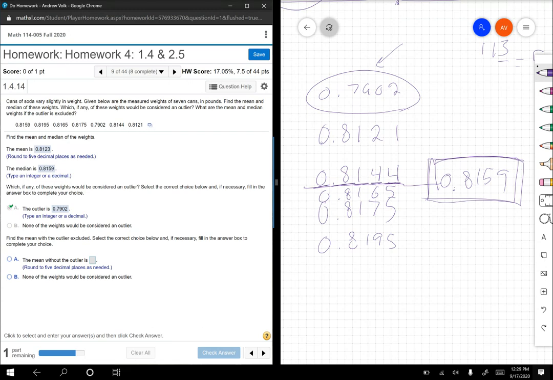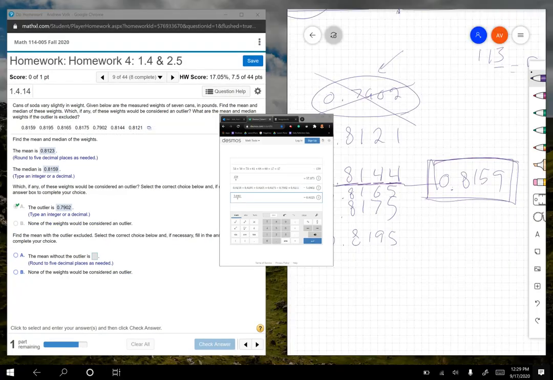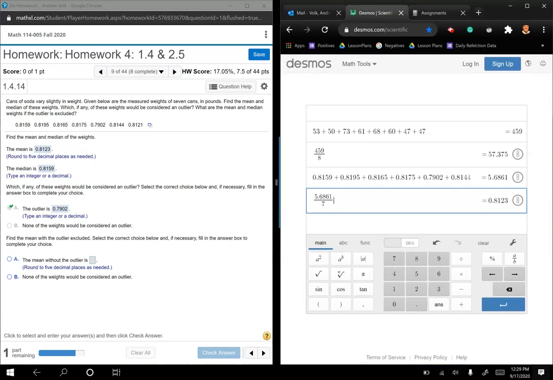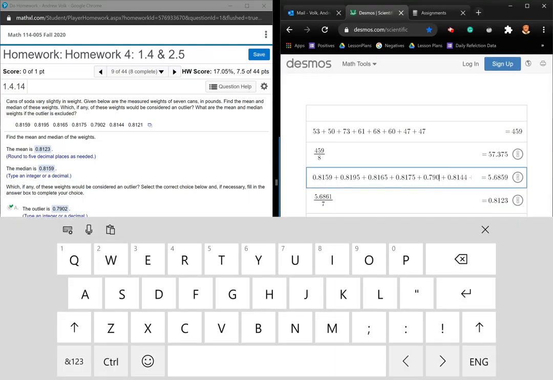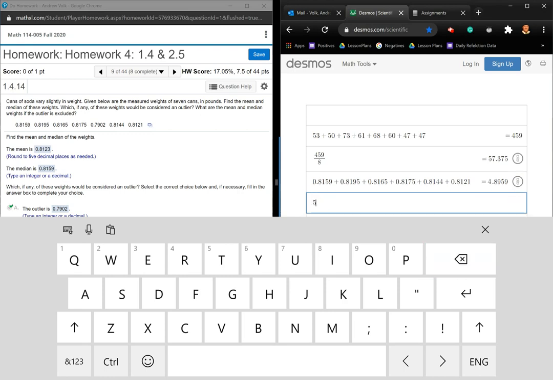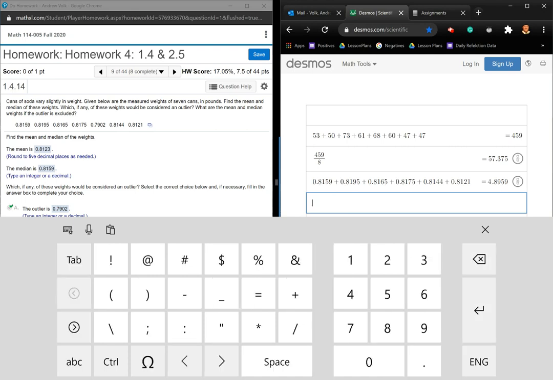Oh boy. So what we need to do is add up all the numbers except for that one. Okay. Now, the good thing is I've got my calculator. I didn't delete what I was working on before, so I can hopefully just go right in here and erase that one. And I get a smaller number. But notice if we delete an outlier, we've only got 6 numbers now. So I'm going to divide by 6 instead of by 7.